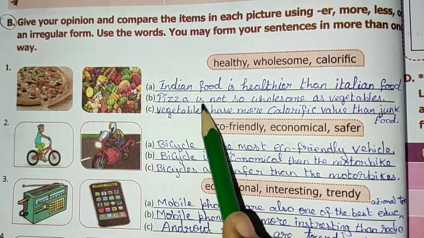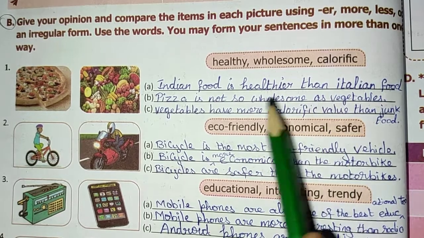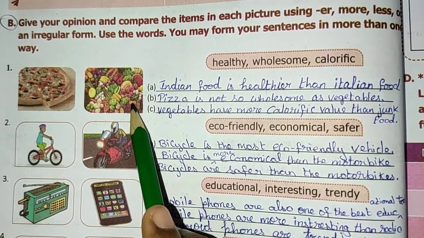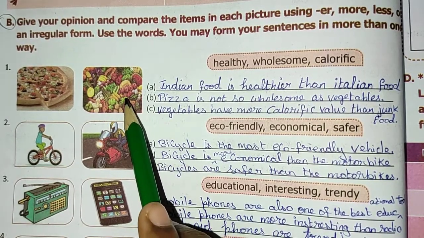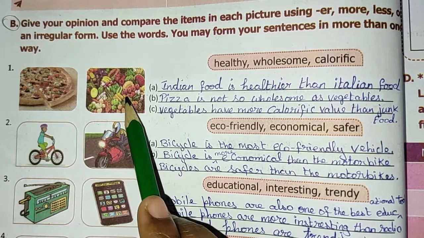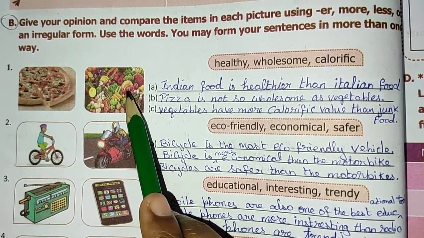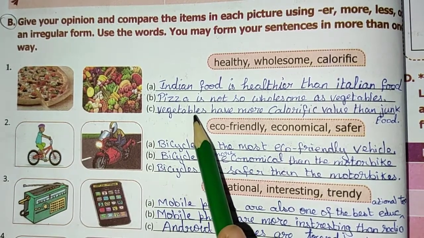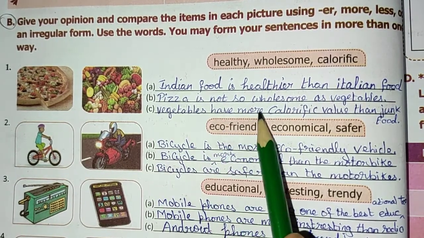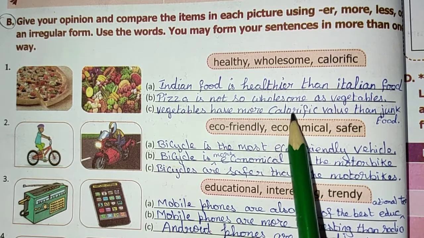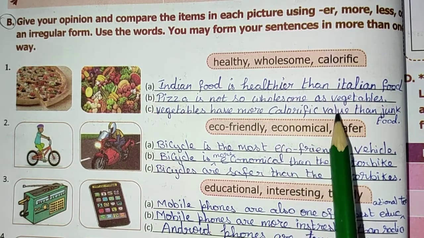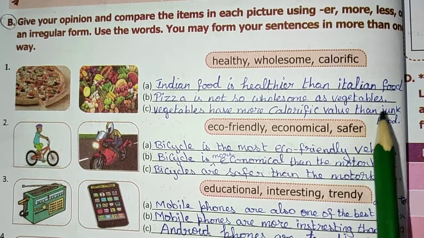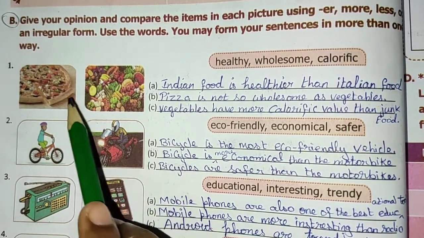So pizza is not so wholesome as vegetables. Or else you can write vegetables are more wholesome than pizza. Vegetables have more calories, calorific value than junk food. It has more calories than the junk food.